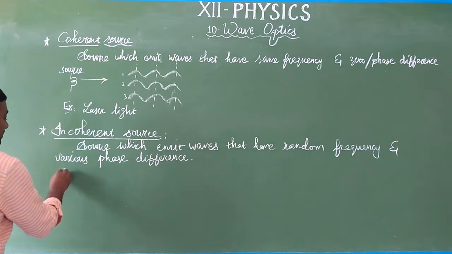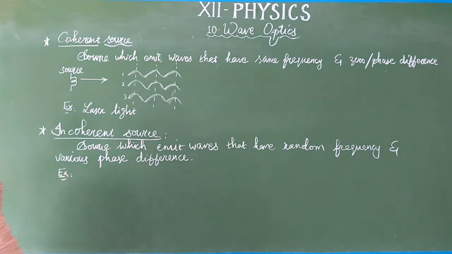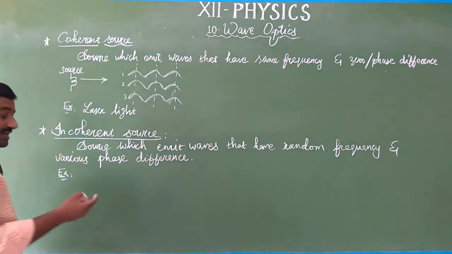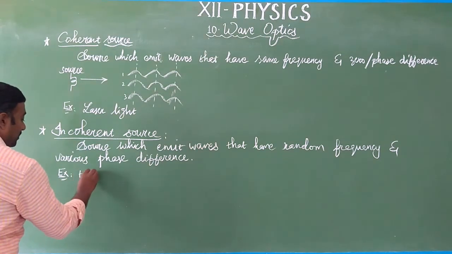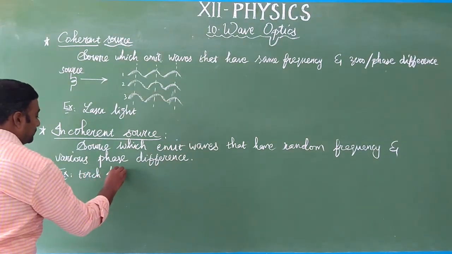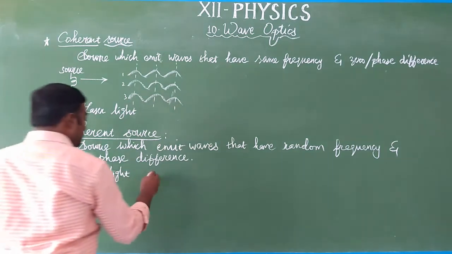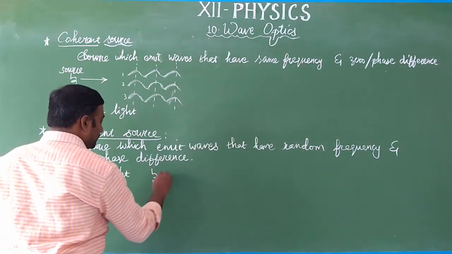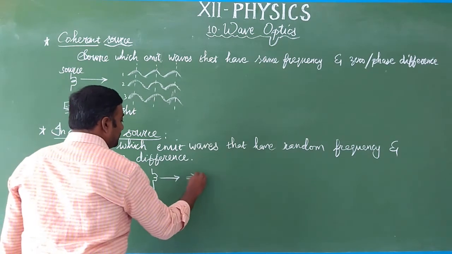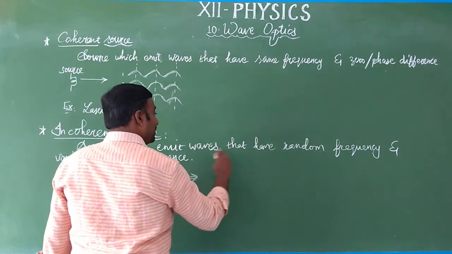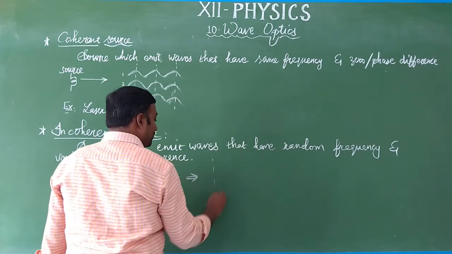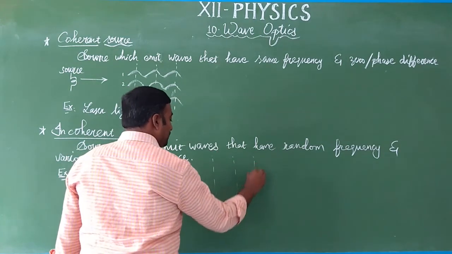The best example for an incoherent source is light from a candle, a torch light or a tube light. From the source the light is emitted, and the emitted light has random frequency from all these mean positions.